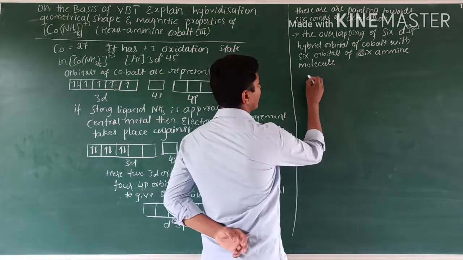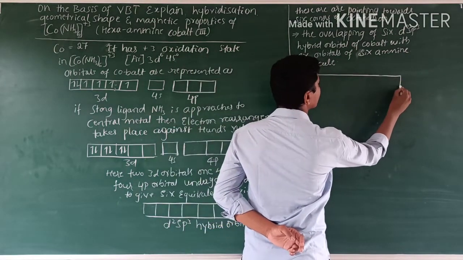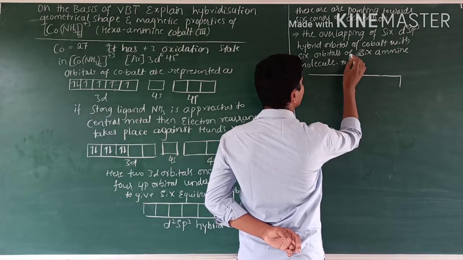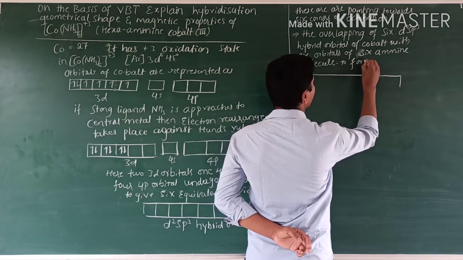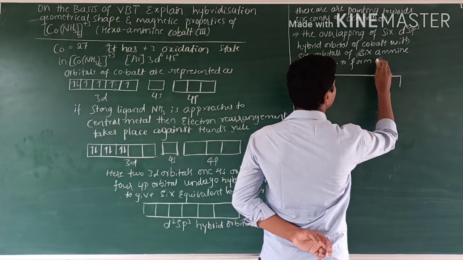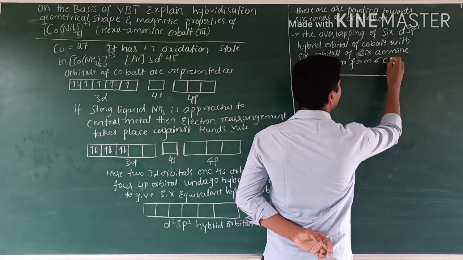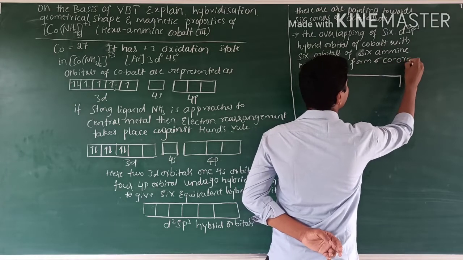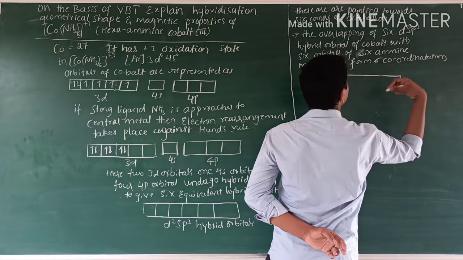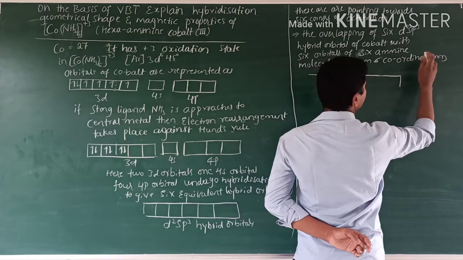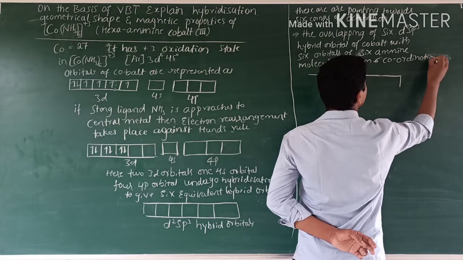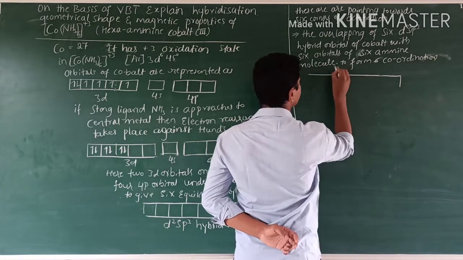Then what happens here? The 6 ammine molecules form how many coordination bonds? They form 6 coordination bonds.